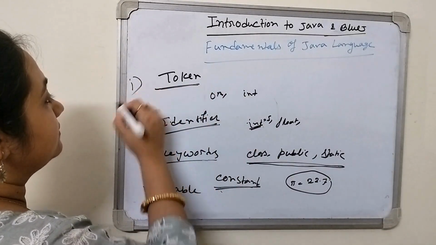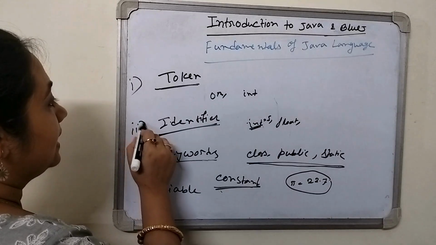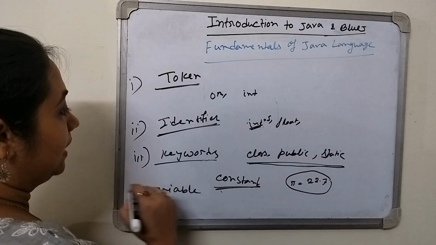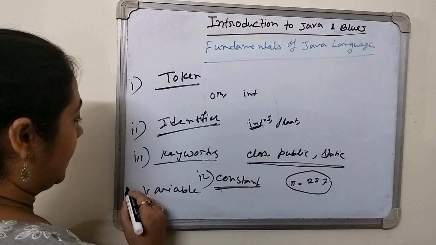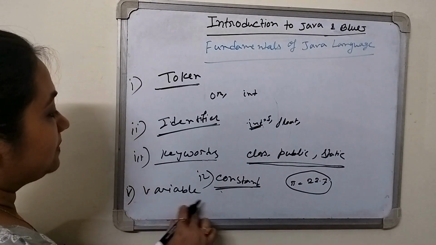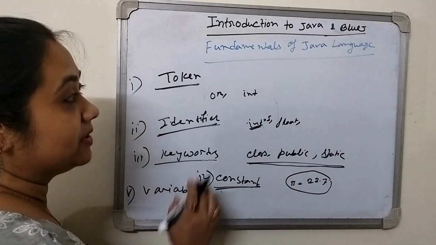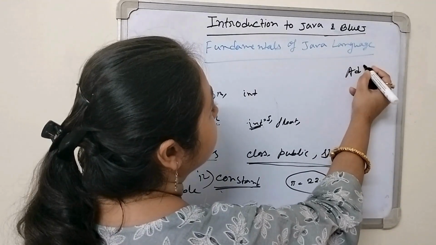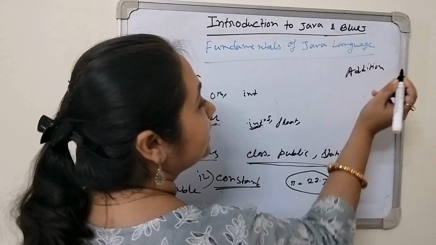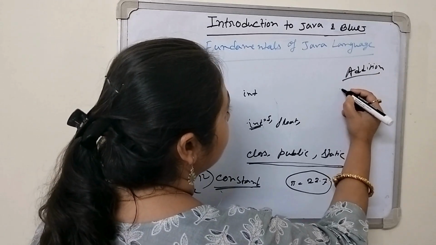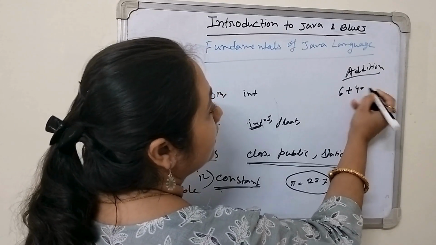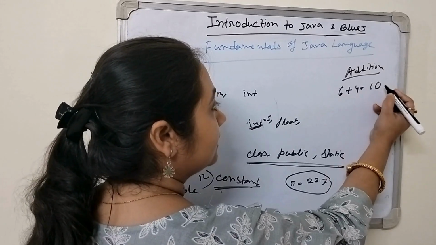So first you have learned the token, identifier, keyword, constant, and the variable. Variable means a value which varies throughout the program. Suppose I am doing a program of addition in the calculator. I put 6 plus 4, we get 10.